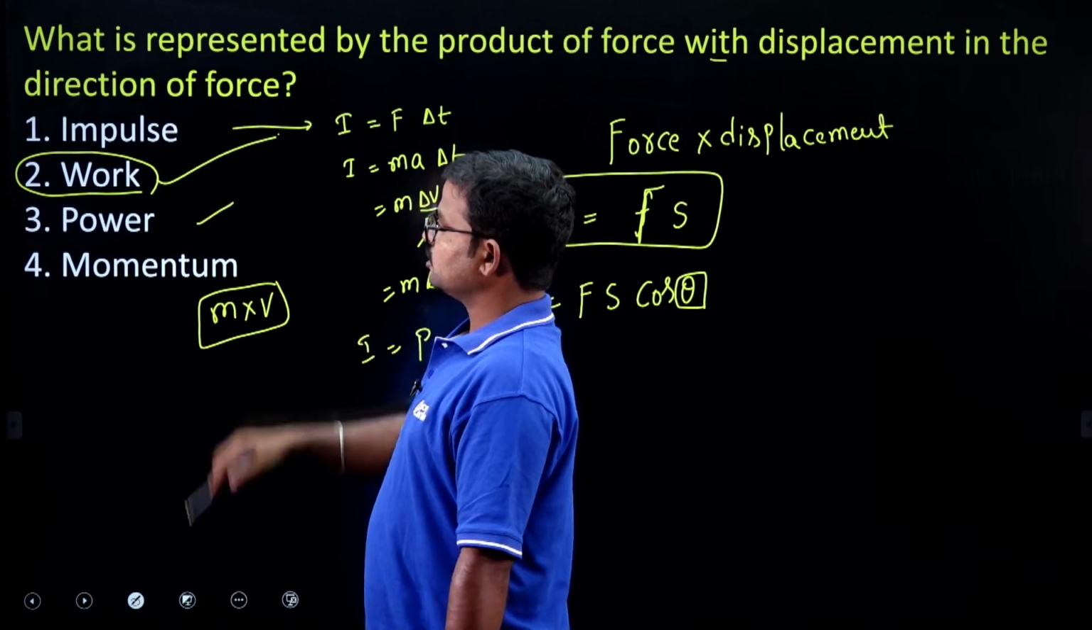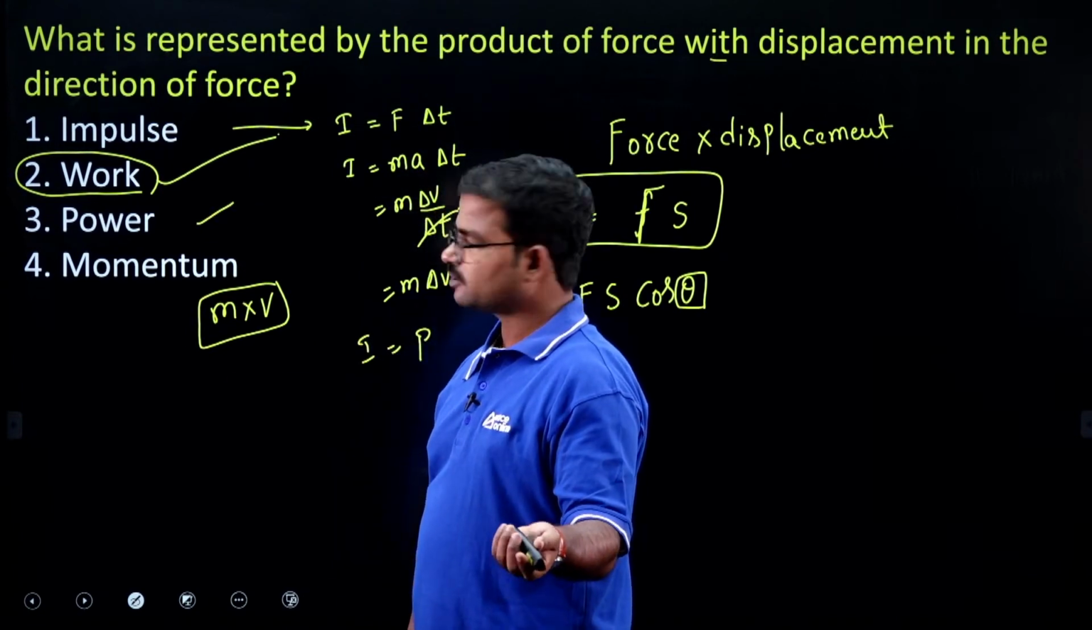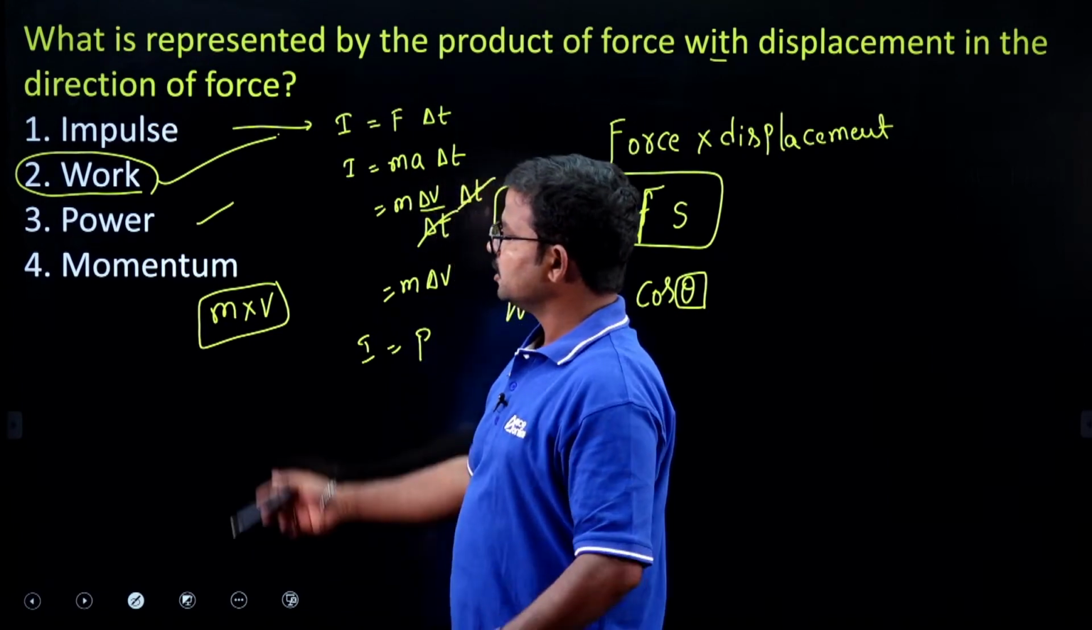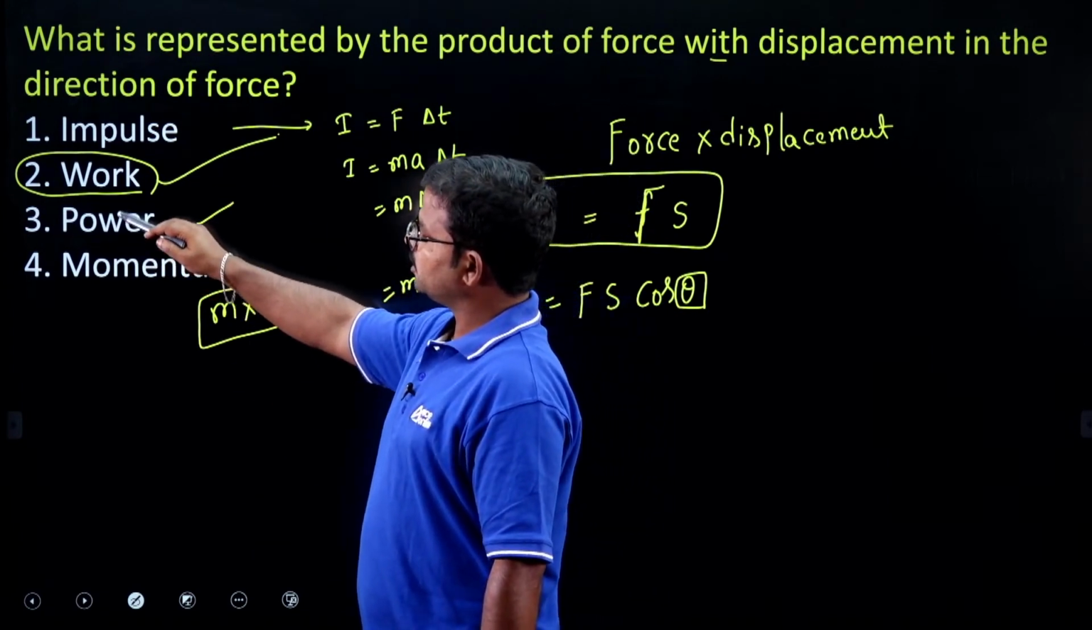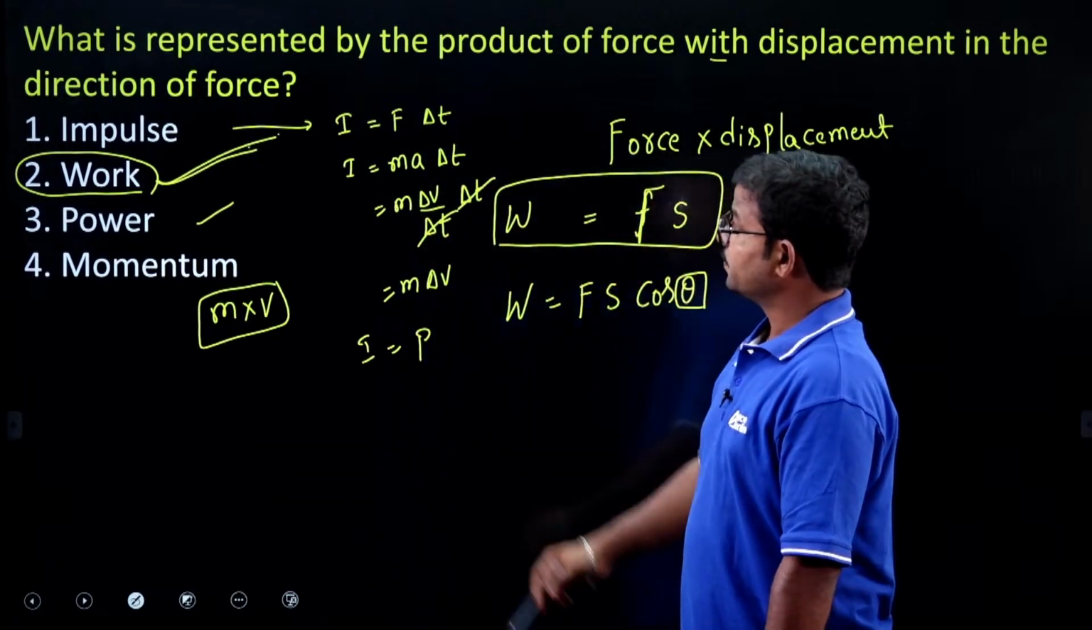Of course, we know the definition of power. So power means nothing but work per particular time. So finally, here the correct option is option 2, work.